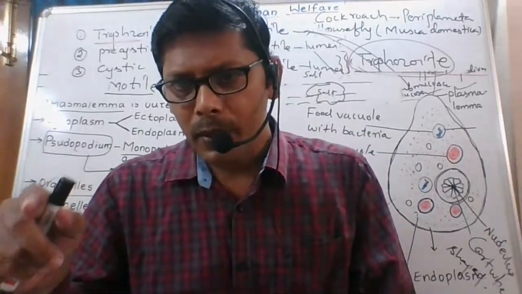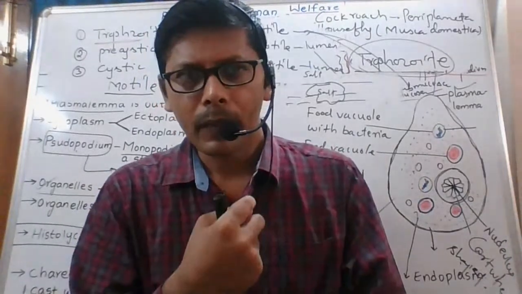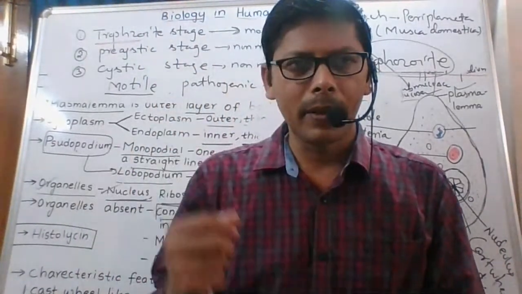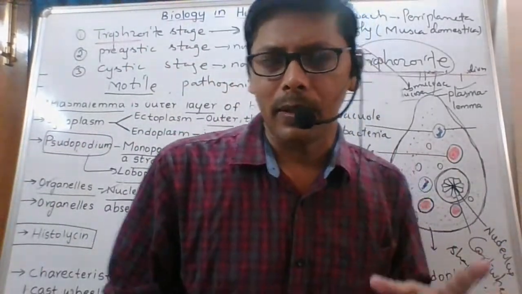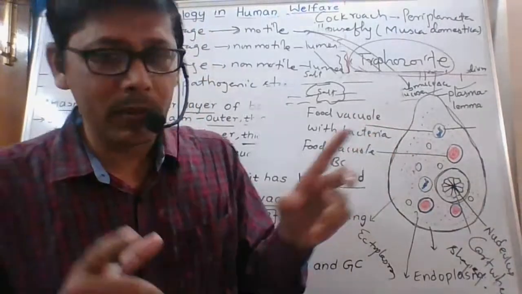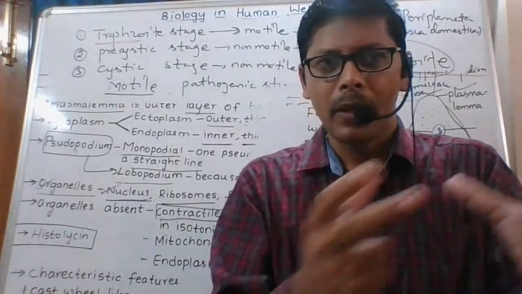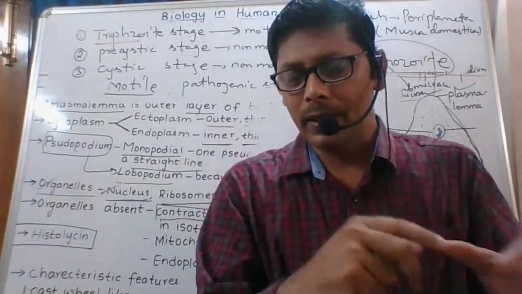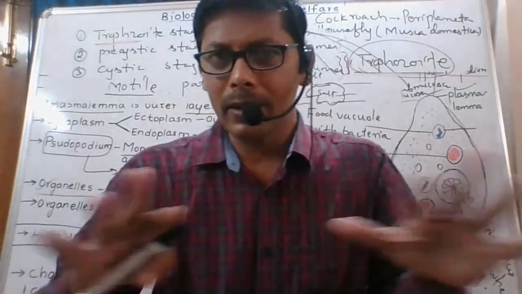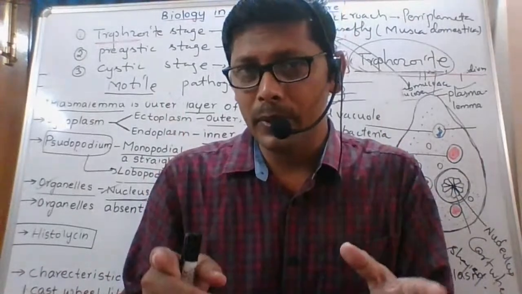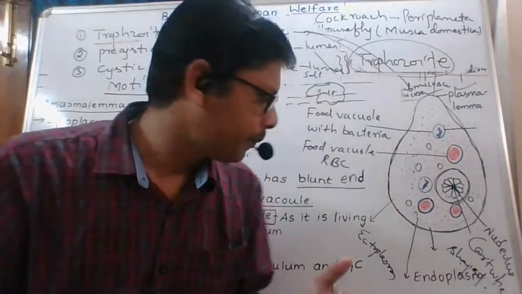It lives in the large intestine, not the small intestine. Ascaris lives in the small intestine, Lakshmi Devi, but this one lives in the large intestine, in the mucosa and submucosa layers. The osmolarity of the medium in the large intestine and the cytoplasm of Entamoeba histolytica is the same, so the contractile vacuole is not necessary. That is an important point, and it is not mentioned in our textbook.